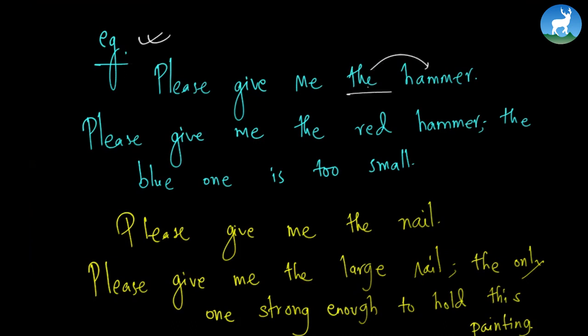We are talking about a fixed hammer. Please give me the red hammer. It is more fixed here. The blue one, again, the blue one is too small, right? Please give me the nail. So that we are talking about the fixed nail. Please give me the large nail.